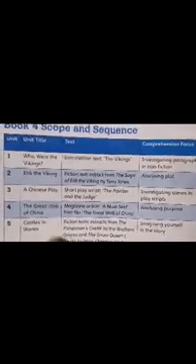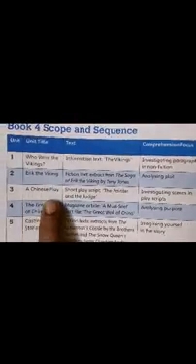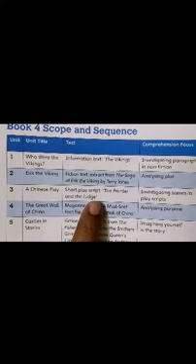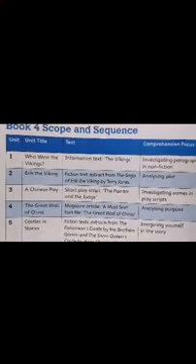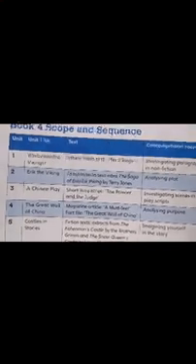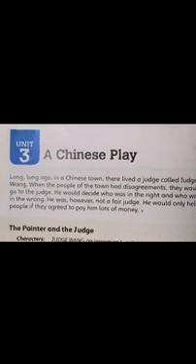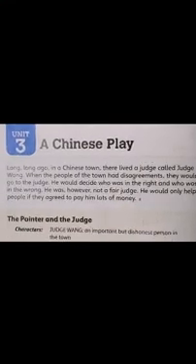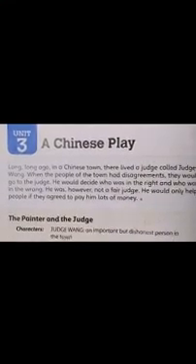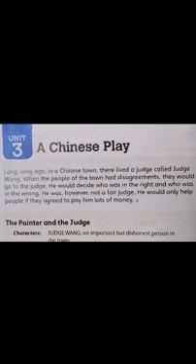So children, if you look here in the index, you see here a Chinese play, short play script. The painter and the judge. What do we mean by play script, children? Play script is a piece of writing written for the stage. The actors are acting on stage. So this is a piece of writing, like a story. So now we move to page 222, a Chinese play.